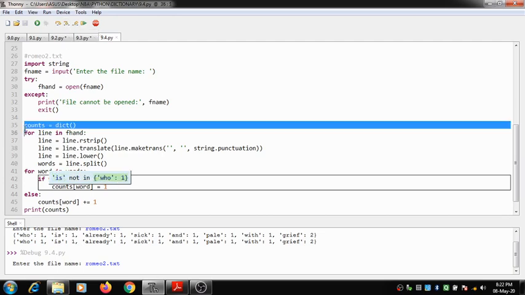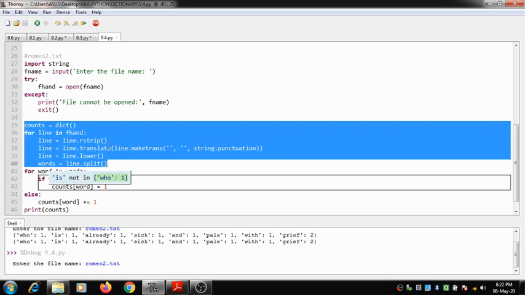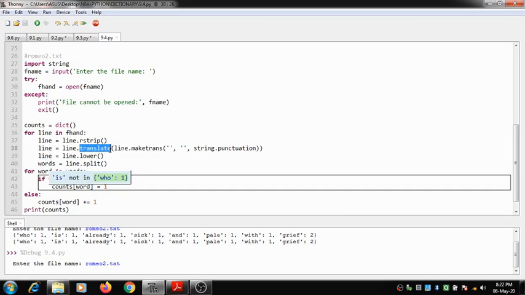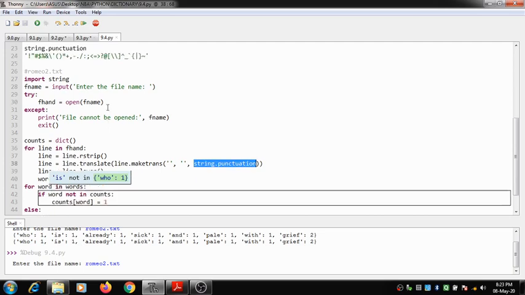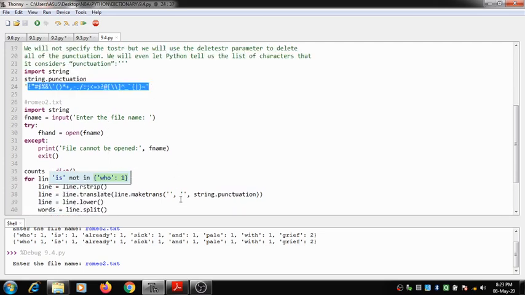So the important thing to understand here is how we remove the punctuation marks present inside that line using the function called translate. rstrip will remove one line from that particular file, and it will pass it to the function called translate, and with maketrans, what it will do, we have punctuation here, which will check whether the punctuations are present in that particular line that you have already specified here, and if anything is present, it will remove it.